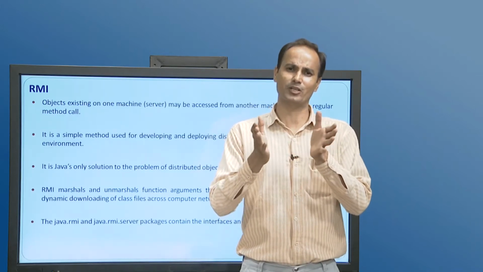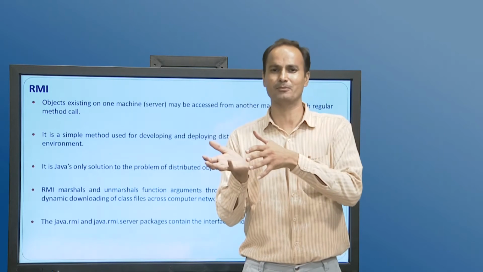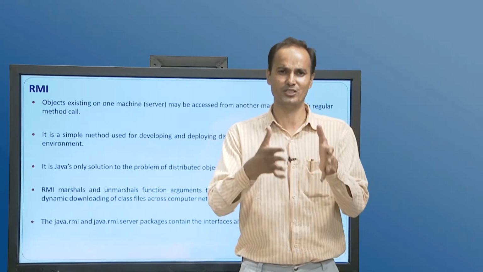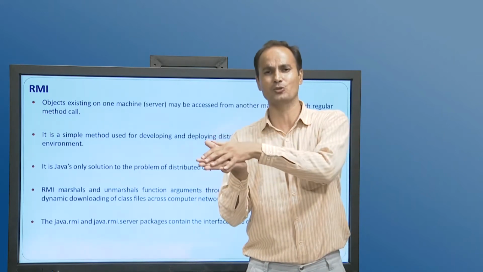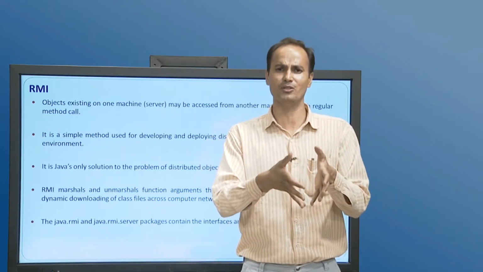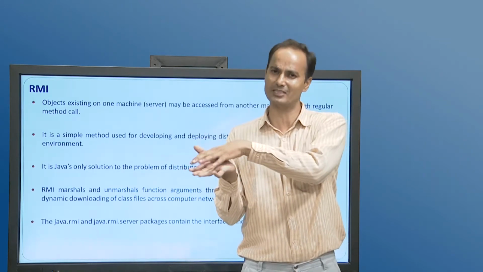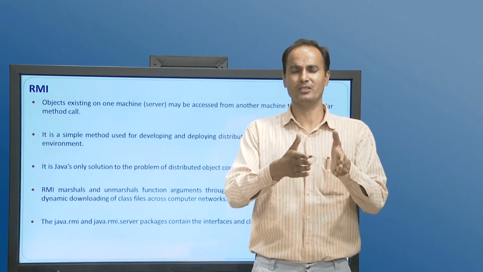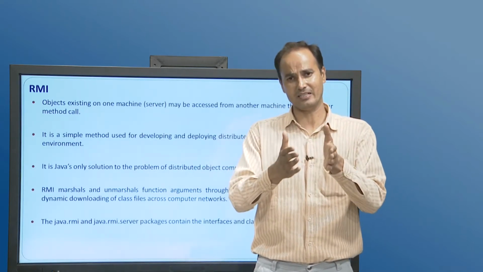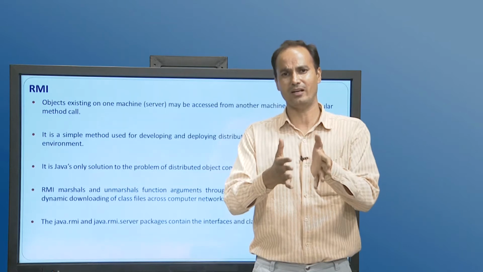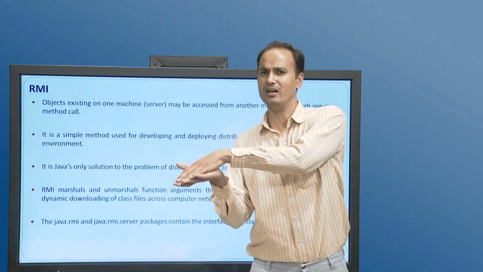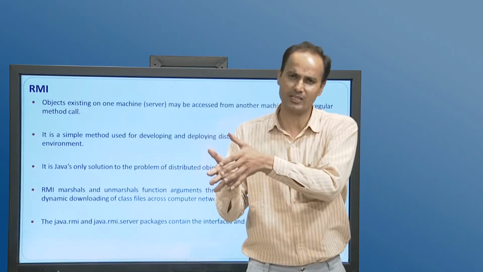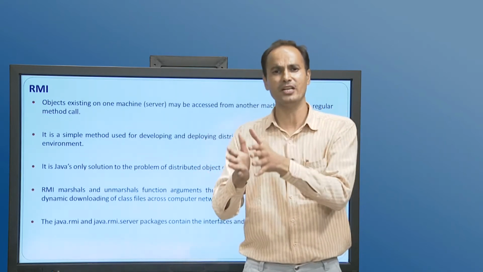When one machine fires a request to another machine, the requester is known as the client and the service provider is known as the server. At the requesting end there is a marshalling process, and once the data reaches the remote machine, the same data sent through the request is unmarshalled.